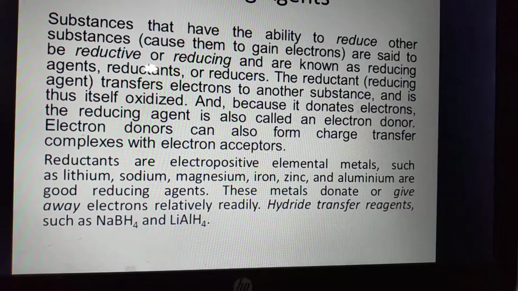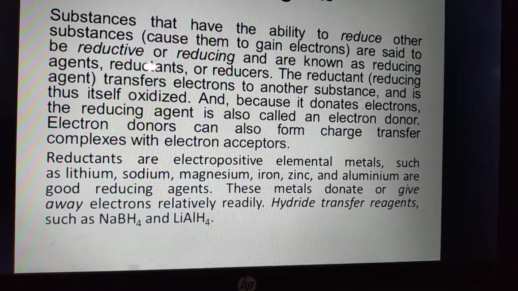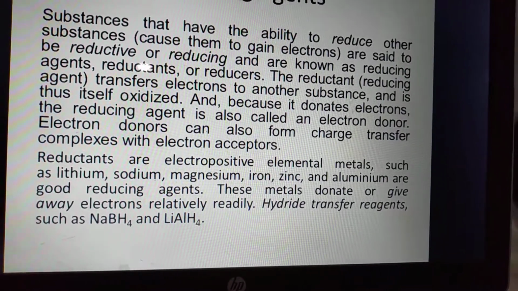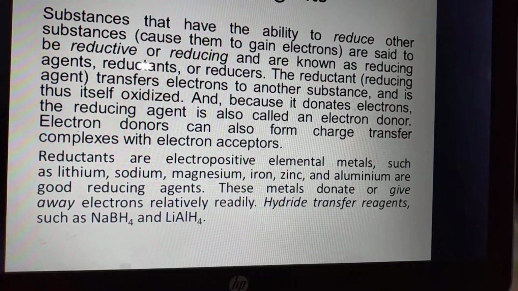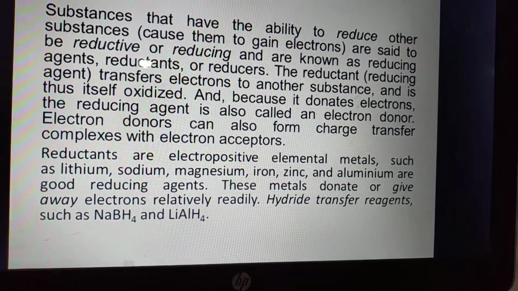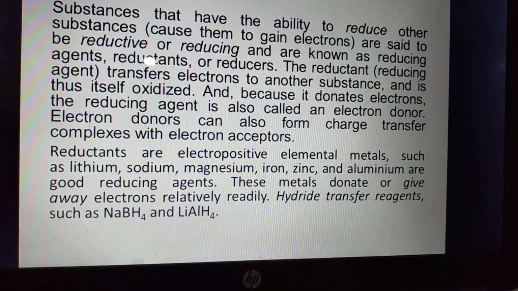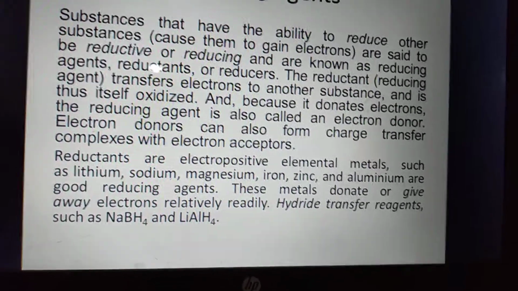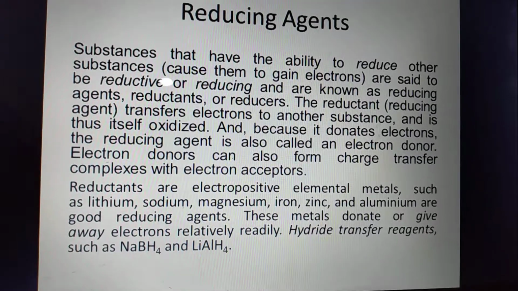Elemental metals such as lithium, group 1 elements, alkali metals like sodium, and alkaline earth metals like magnesium, iron, that is a transition metal, zinc, and aluminium are good reducing agents. These metals donate or give away electrons relatively readily. Hydride transfer reagents such as sodium borohydride and lithium aluminum hydride are also called reducing agents. These are used in organic chemistry.